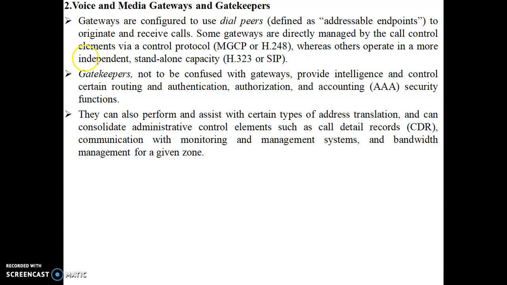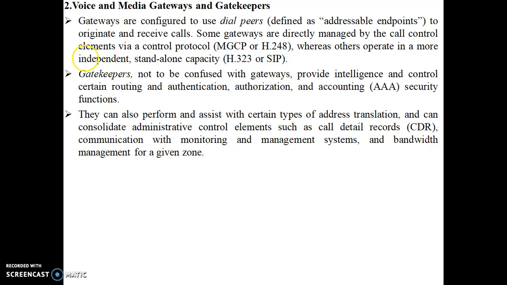Now, in VoIP, different types of protocols are used. To name a few, H.248 or H.323, and SIP, Session Initiation Protocol. These are the protocols which we use in VoIP, and they act as a gateway. There are other protocols as well, but right now we are using H.323 and SIP, Session Initiation Protocol.